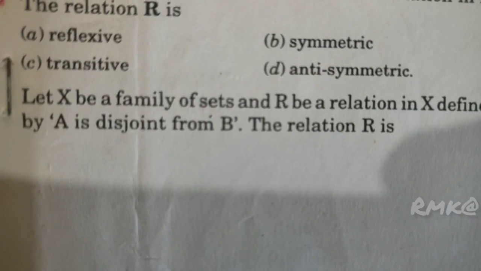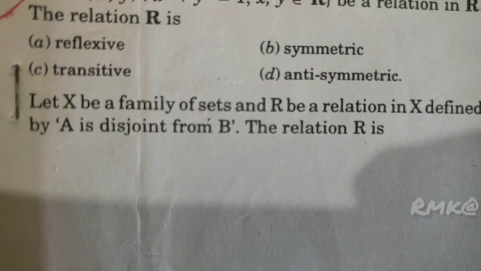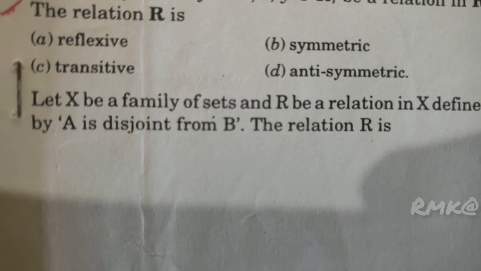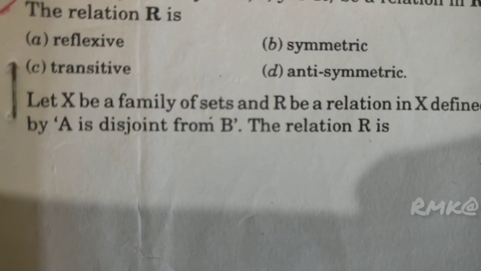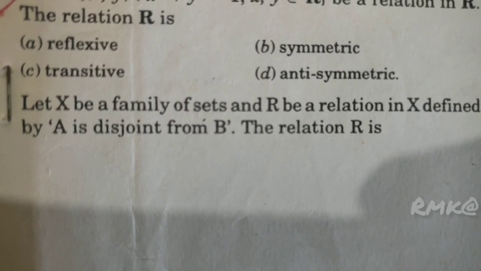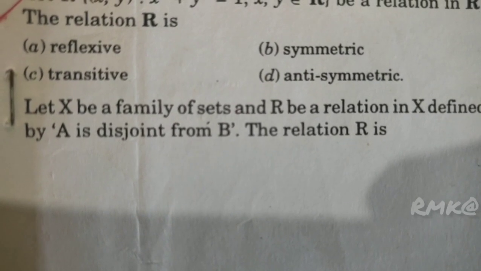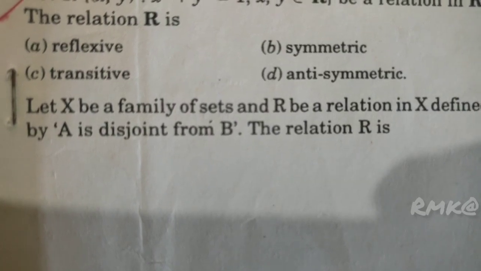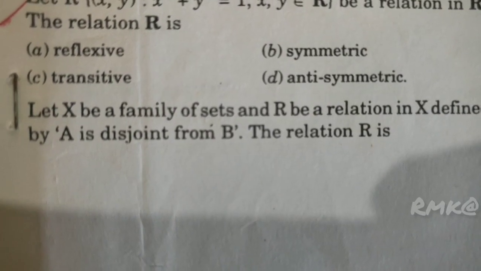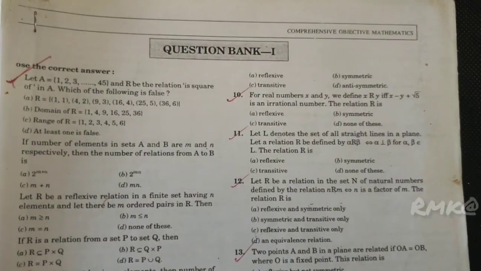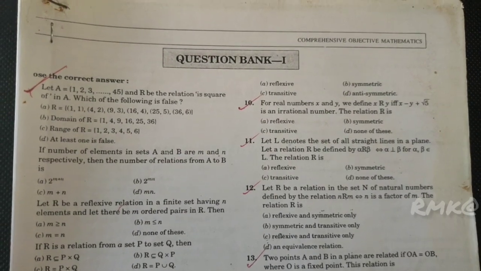Let X be a family of sets and R be the relation in X defined by: A is disjoint from B, that is A intersection B is the null set. The relation R is: reflexive, symmetric, transitive, antisymmetric.